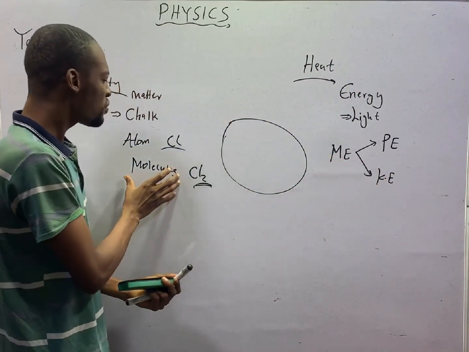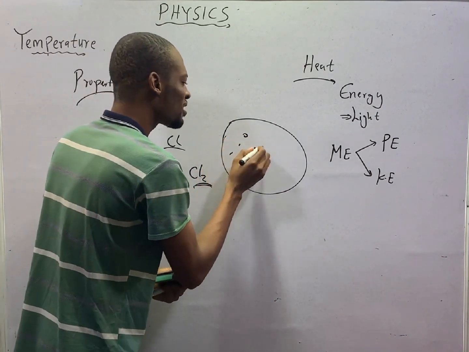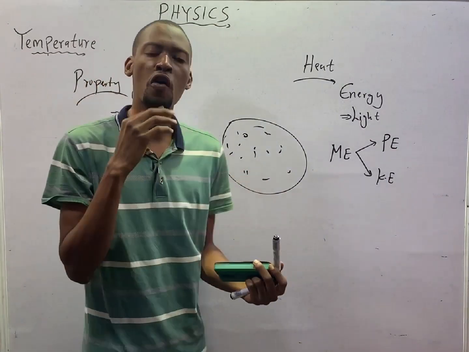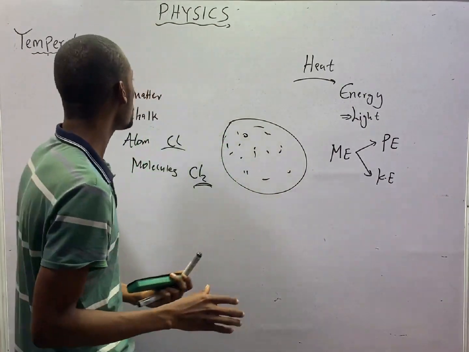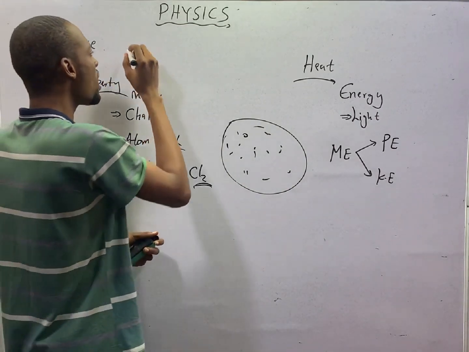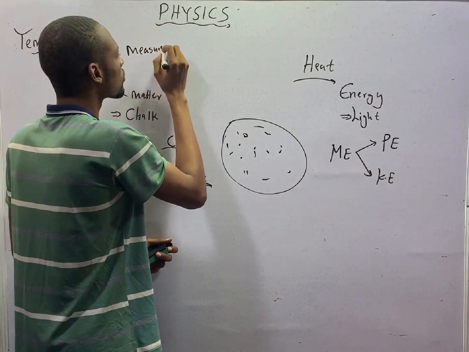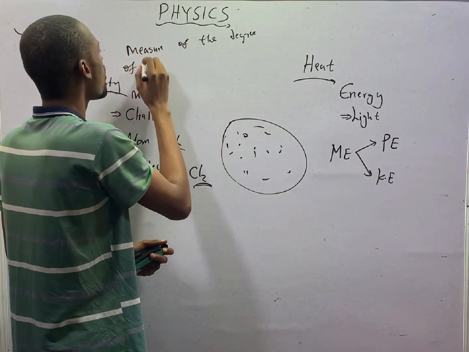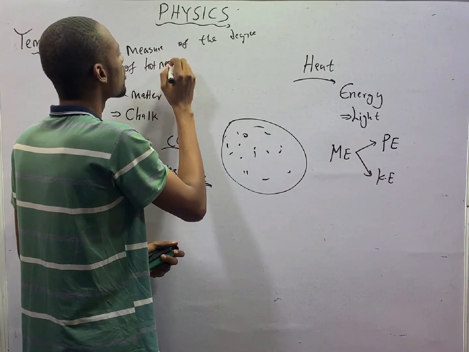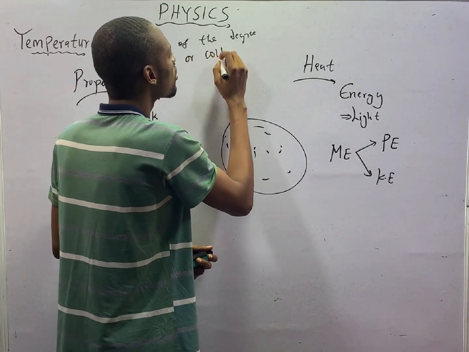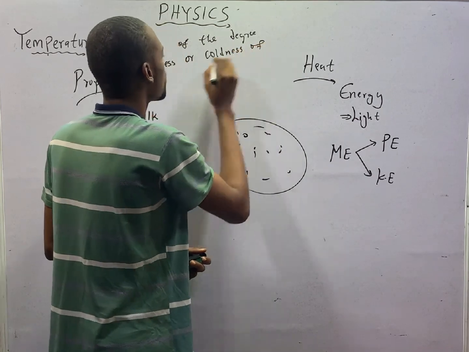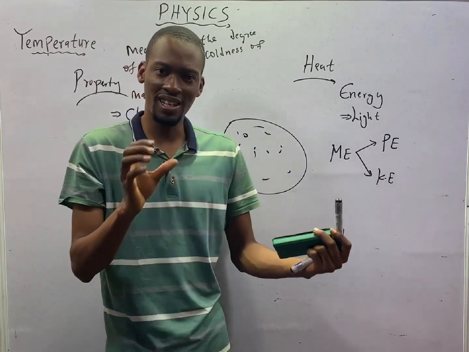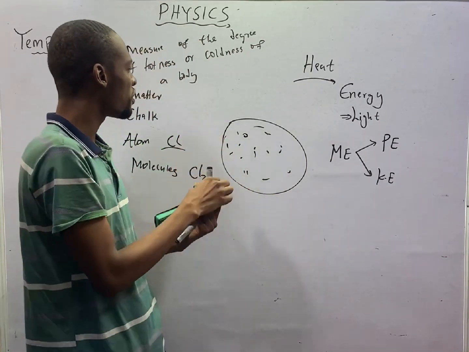So, these molecules, they are in constant random motion. Every particle you have, they have molecules which are moving or which may not be moving. This makes temperature to be a measure of the degree of hotness or coldness of a body. That is temperature, a measure of the degree of hotness or coldness of a body.